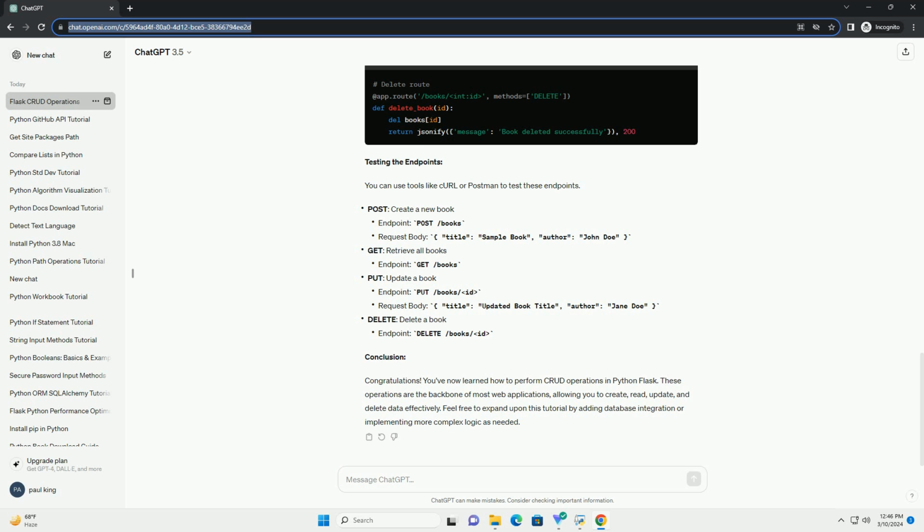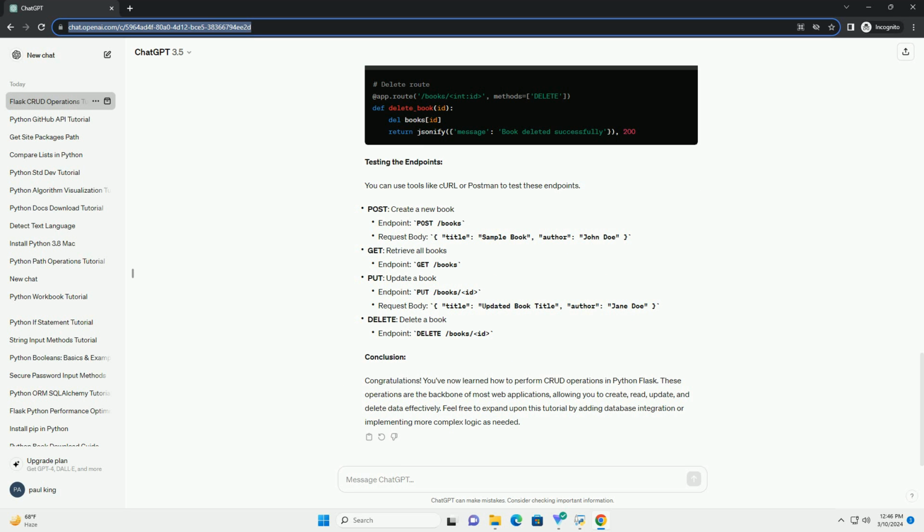Now, you can run the Flask application using the command. Navigate to http://127.0.0.1:5000/ in your web browser, and you should see the welcome message. CRUD operations. Now, let's add routes to handle CRUD operations.